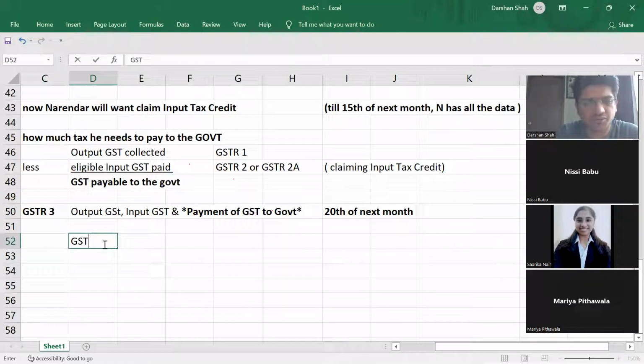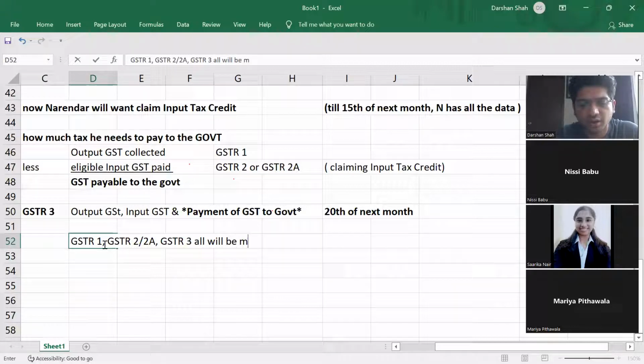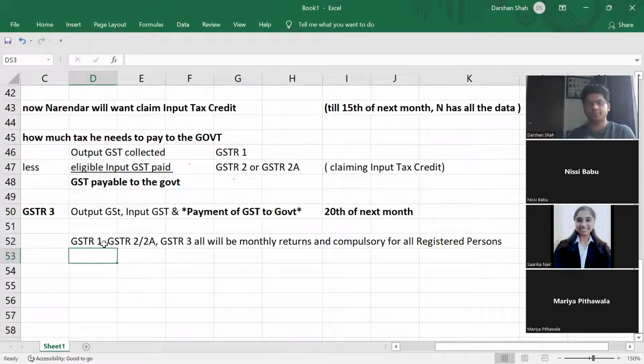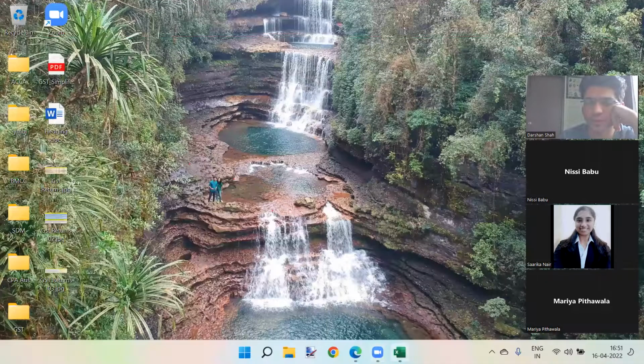Okay, so GSTR1, GSTR2/2A, GSTR3, all will be monthly returns and compulsory for all registered persons. All right, done. Let us go to next.